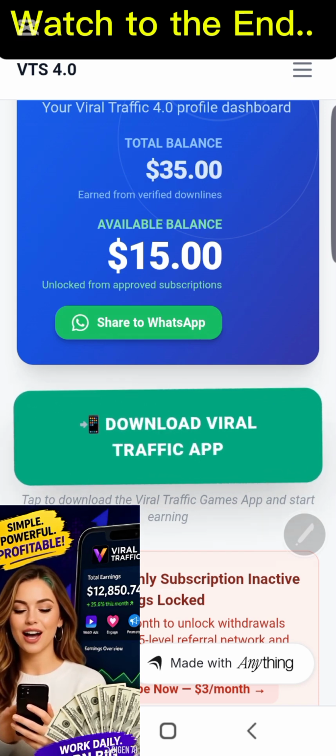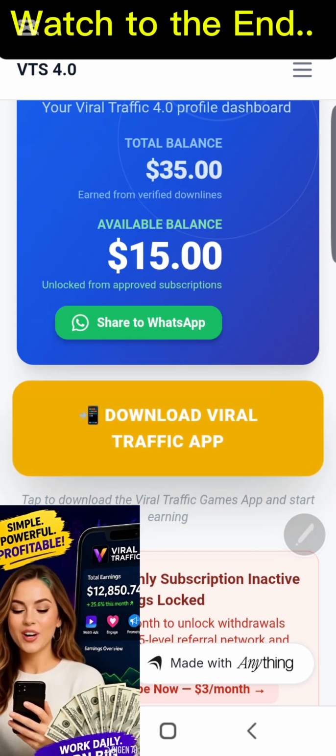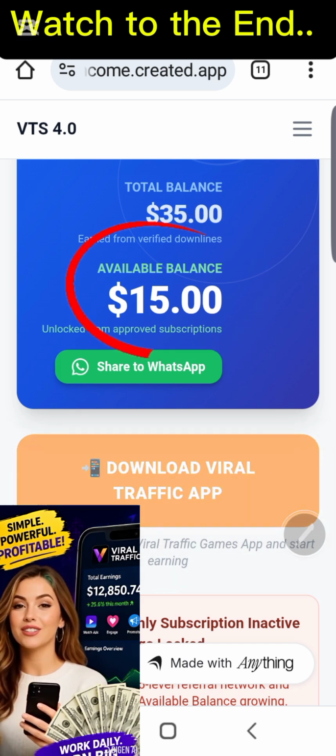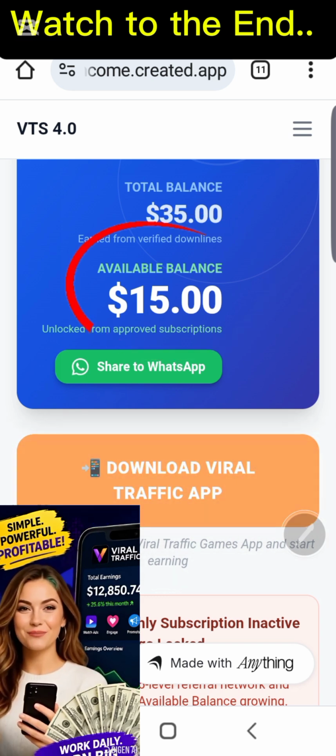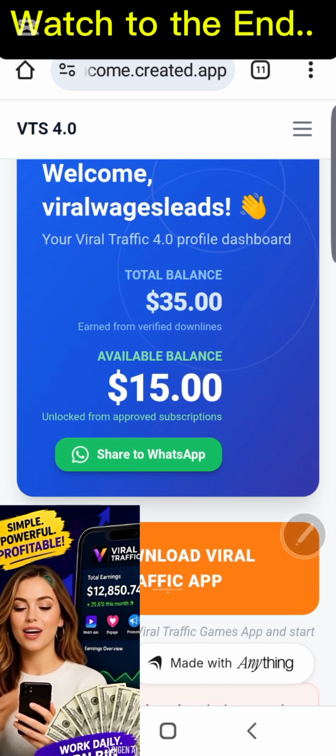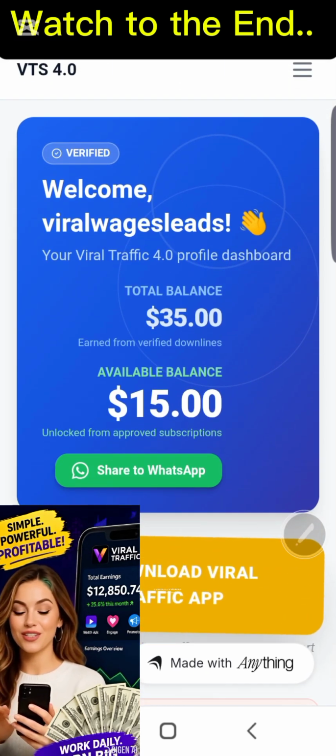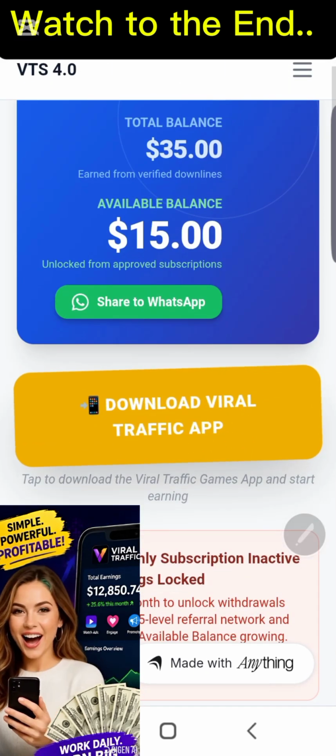And this available balance is the amount that you can withdraw. That can be paid to your account every month is going to be transferred. Whatever you have on your available balance is going to go to your crypto wallet that you have plugged into your withdrawal settings dashboard in your back office.